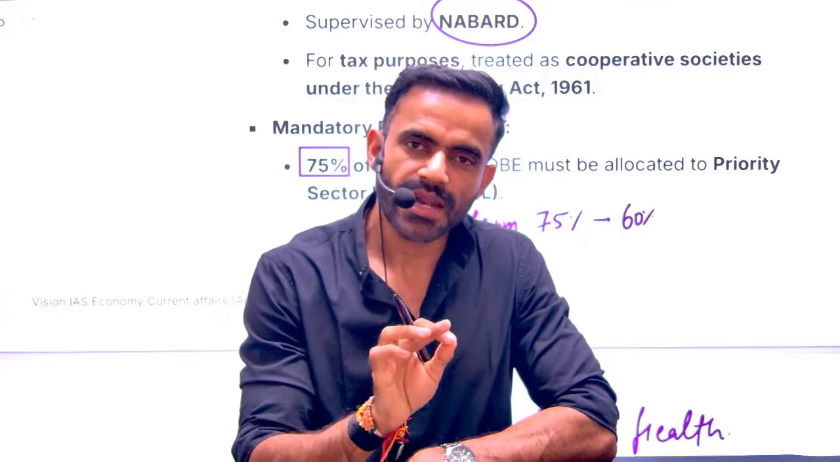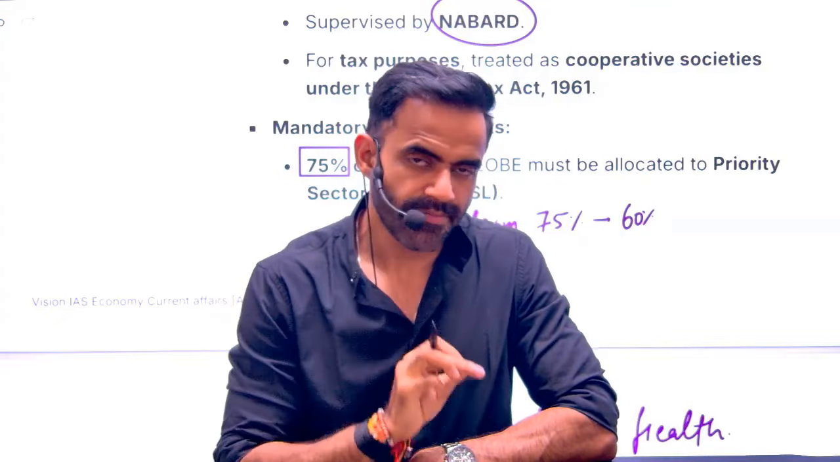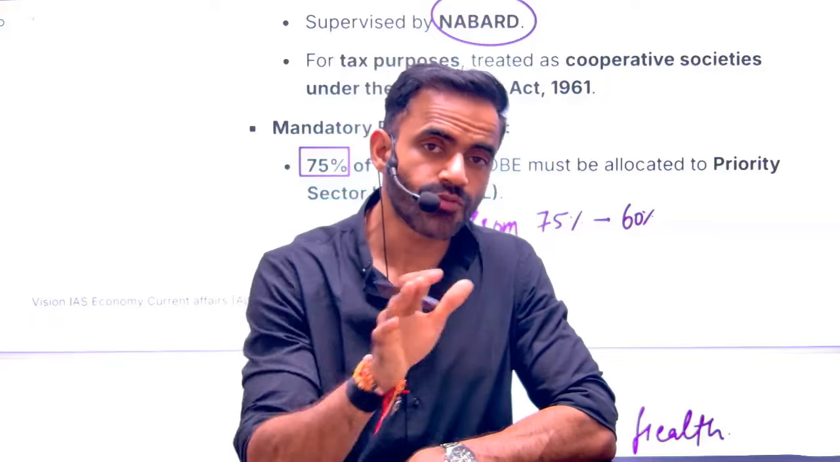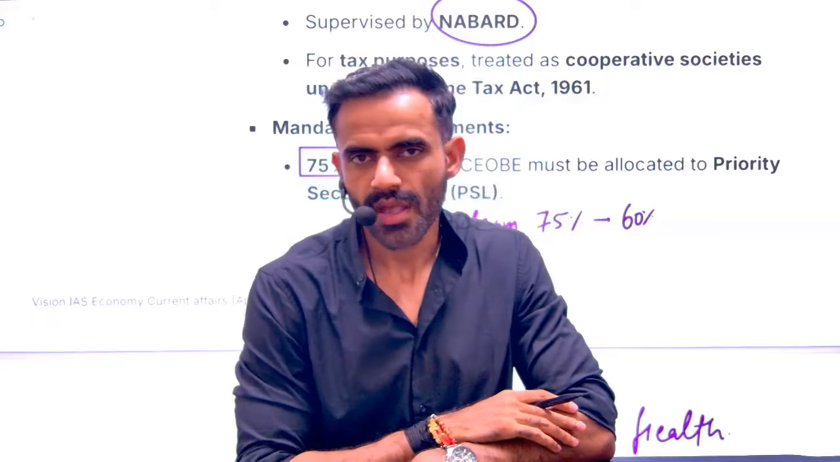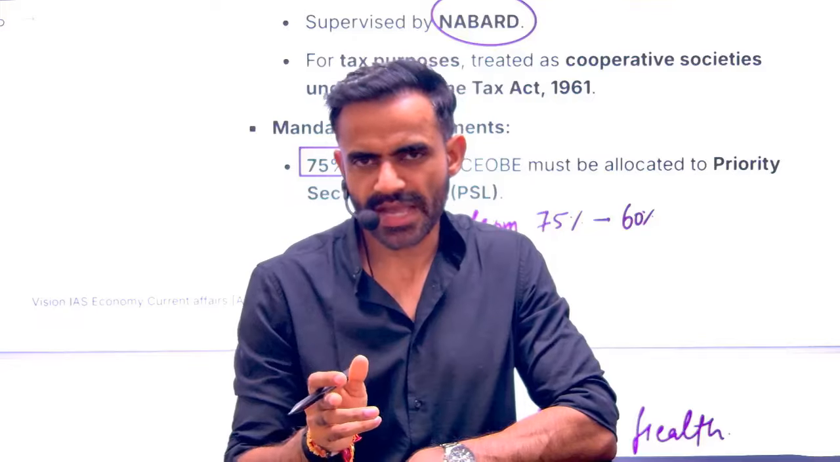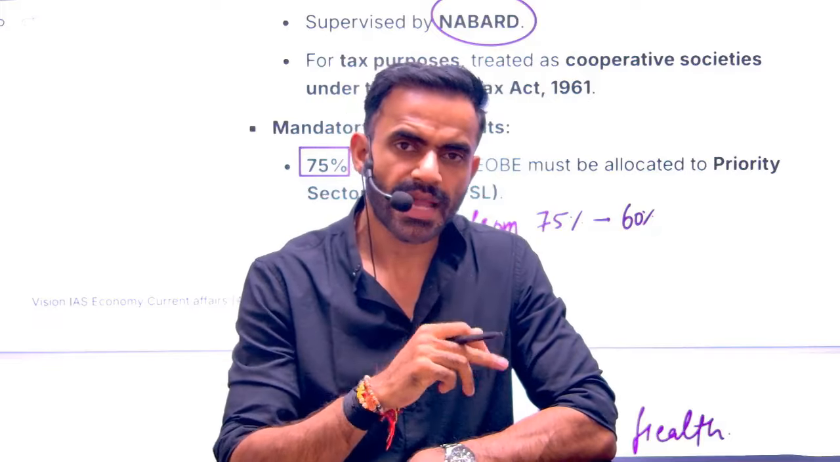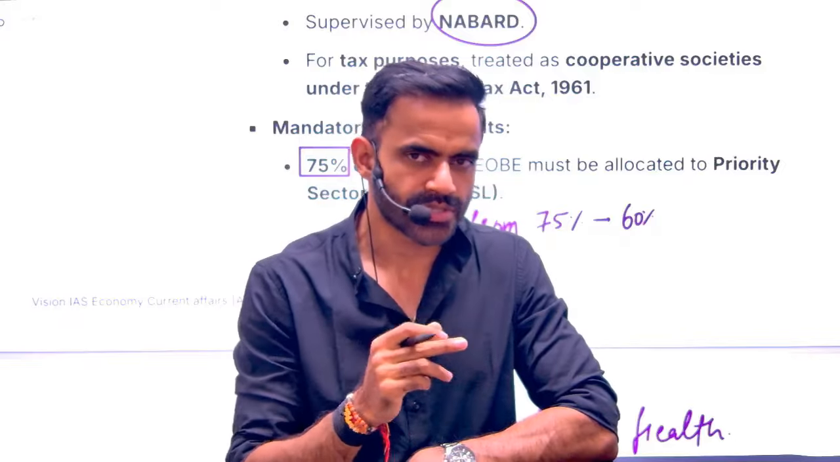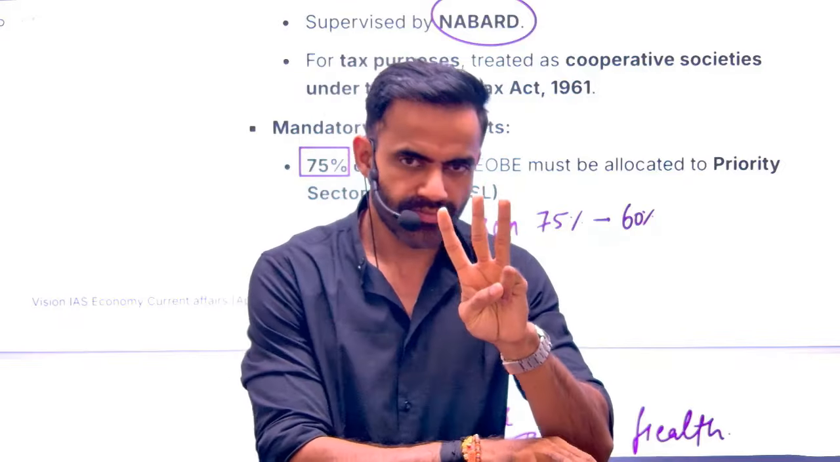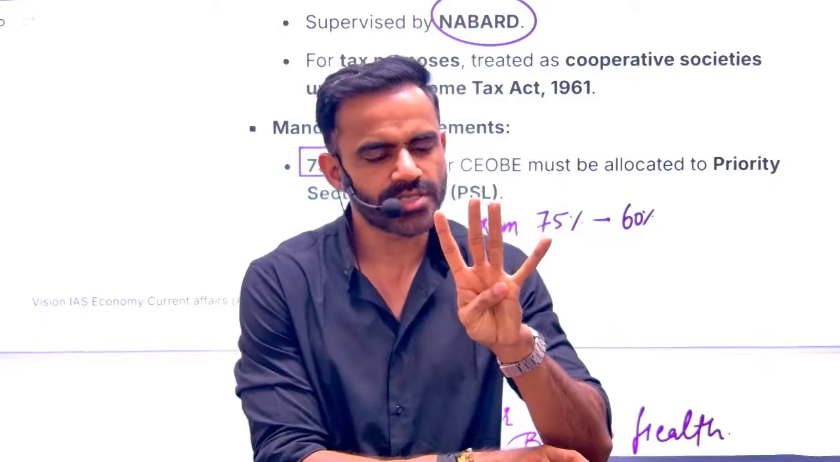But in case of RRB, this requirement is 75%. Out of 100, 75 need to be provided to these. In case of small finance bank also, the requirement was 75%, but now it has been reduced to 60%. So three categories are there. Three major, actually four. Let's try to simplify it.